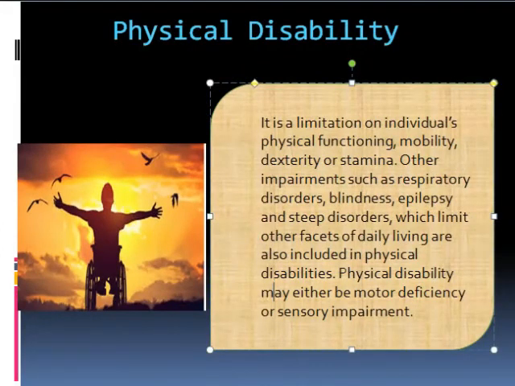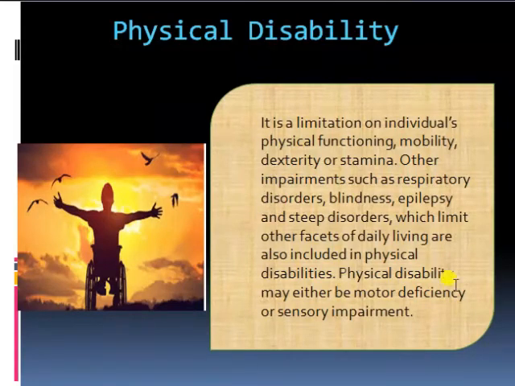The next one is physical disability. In physical disability, there are limitations on an individual's physical functioning, mobility, dexterity, or stamina. Suppose a person has hands or legs but they are not working properly, that condition is called physical disability. If you are facing a problem seeing something, or some sense-related problems, that is also called physical disability.